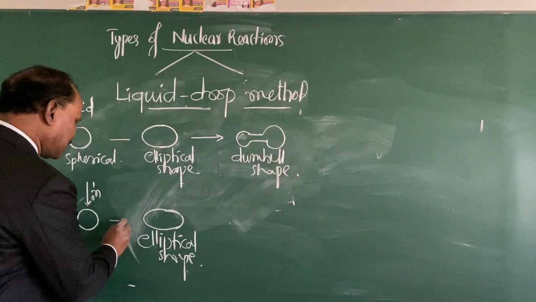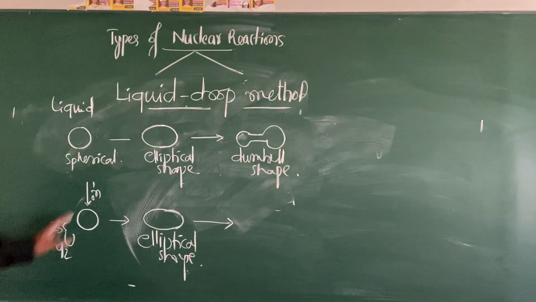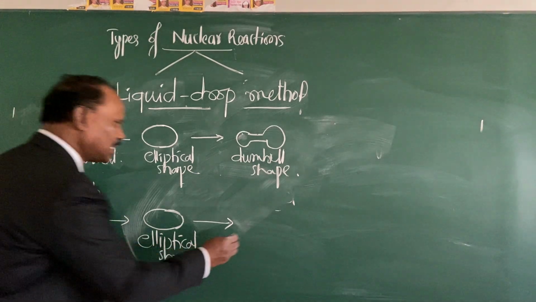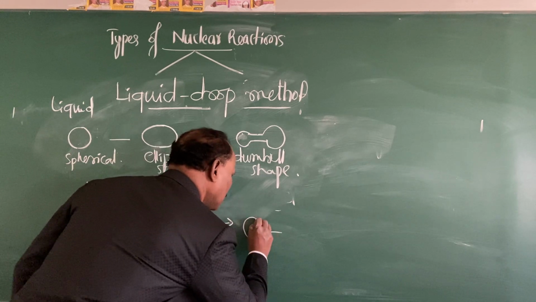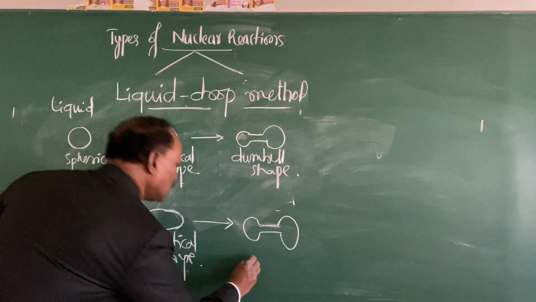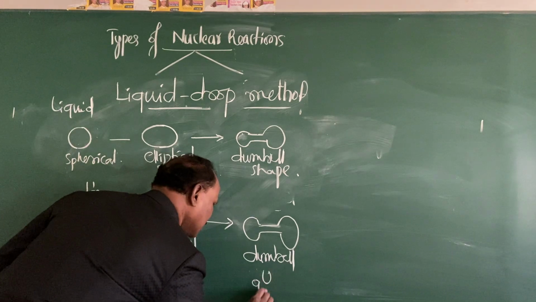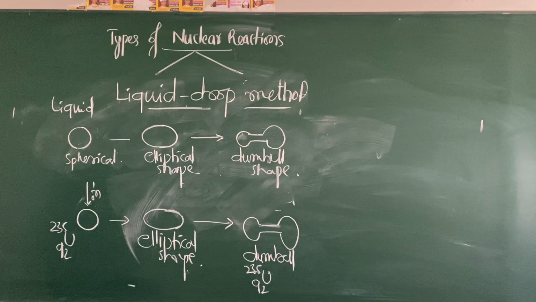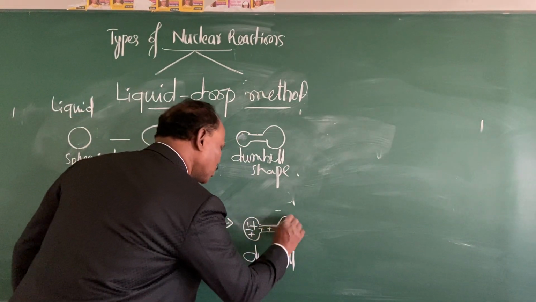So similarly here, our uranium-92-235 nucleus, when it has obtained this elliptical shape, further attains the dumbbell shape. So this is the dumbbell shape of uranium-92-235. Is it okay? Now observe here, in the nucleus there are protons, hence it is having positive charges there.